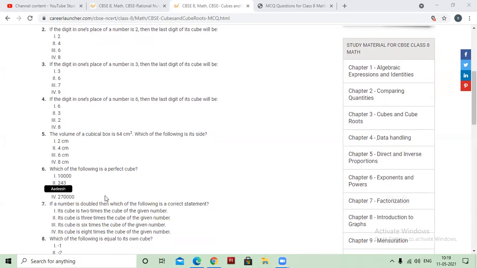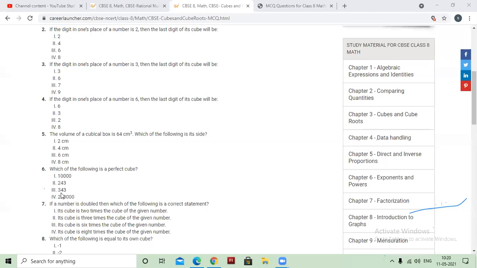In question number 6, which of the following is a perfect cube number? 10,000, 243, 343, 2,70,000. Yes, Harman. Which of the following is a perfect cube number among these four?